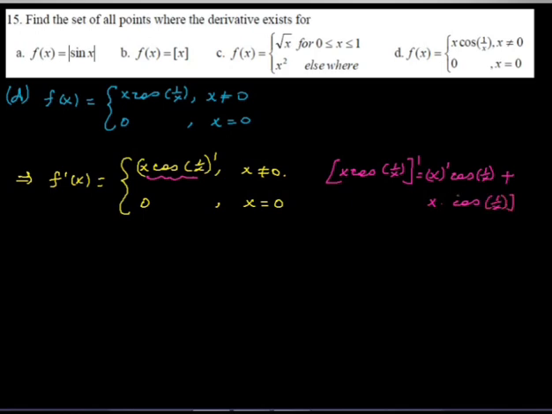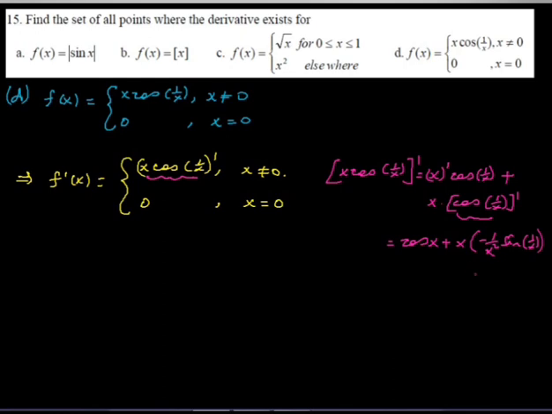So this becomes cos(1/x) plus x times minus 1 over x squared, applying the chain rule on this part, times sine of 1 over x.